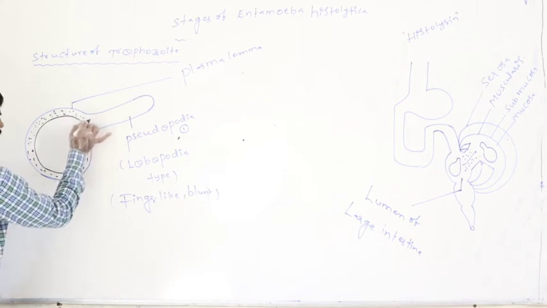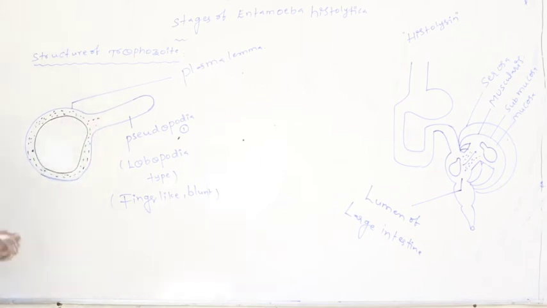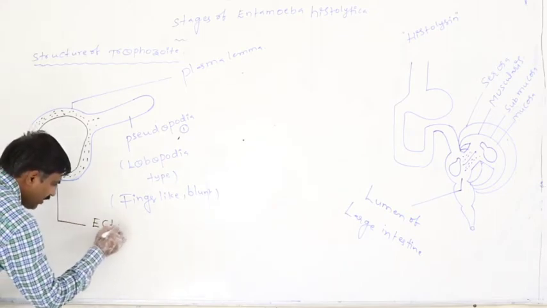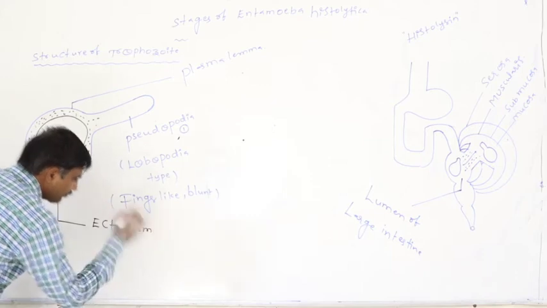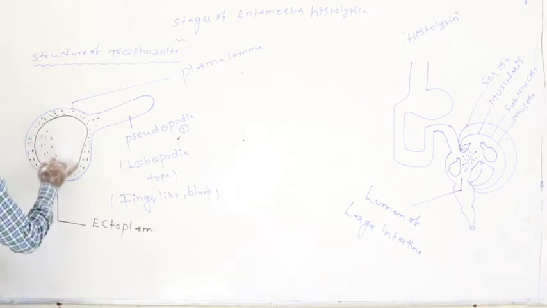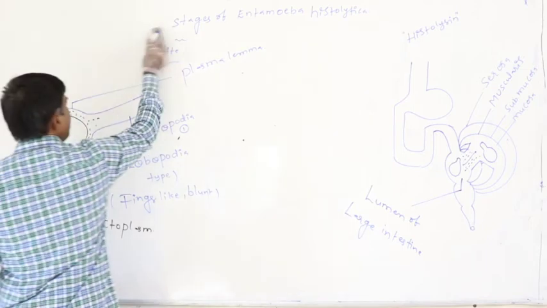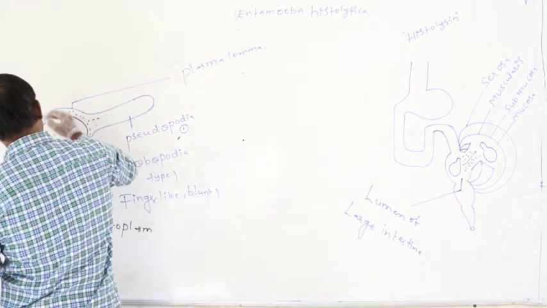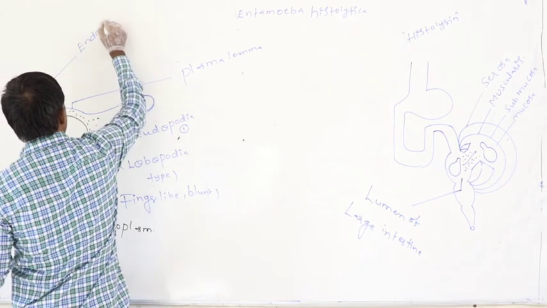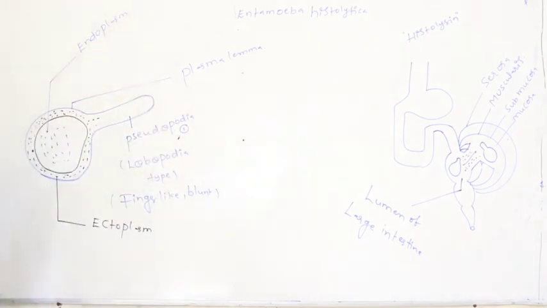The inner cytoplasm which is present is said to be the endoplasm. Outerly, whatever cytoplasm is present is said to be the ectoplasm.